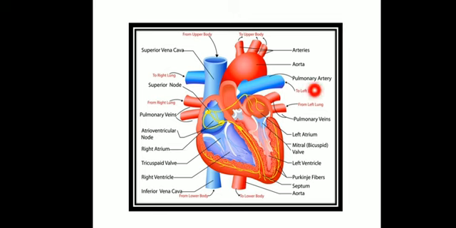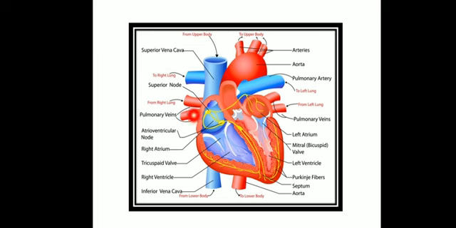So let us see. The right atrium is comparatively larger than the left atrium, you can see. This is the right atrium, this is the left atrium. The right atrium is comparatively larger than the left atrium, okay. And the interatrial groove is slightly towards the left auricle, okay. The right and left atria receive the blood from different body parts.